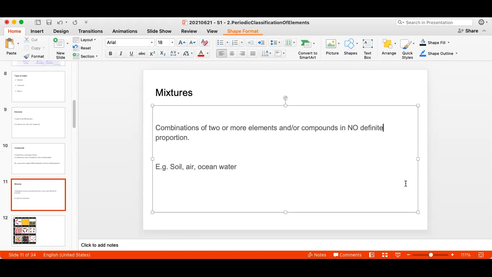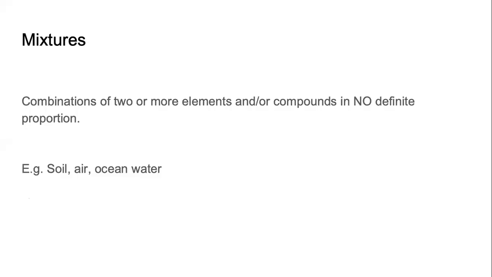Some very common examples of mixtures I have listed on the screen here on this slide. Soil, mitti. It has many things in it. There are stones, there is sand, there are leaves, there are plant remains, there are animal remains, so many things. And soil from place A is not the same as soil from place B. It's a mixture.